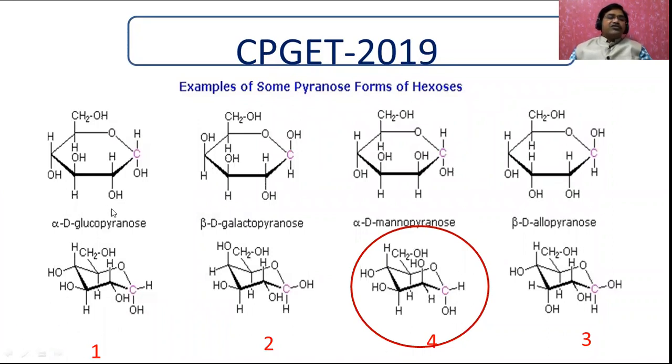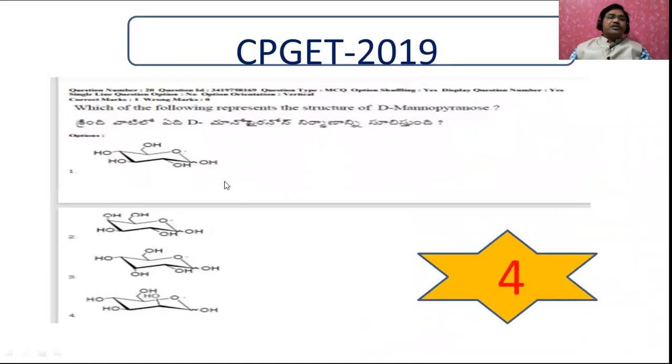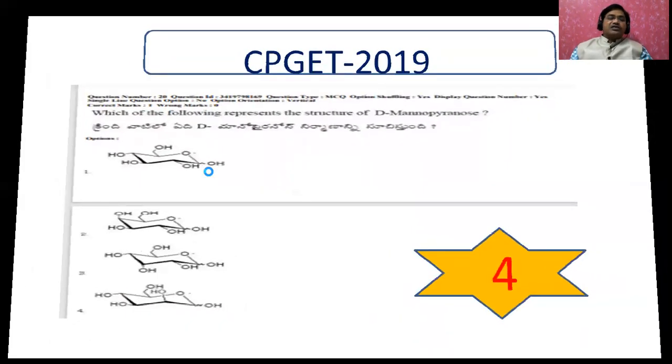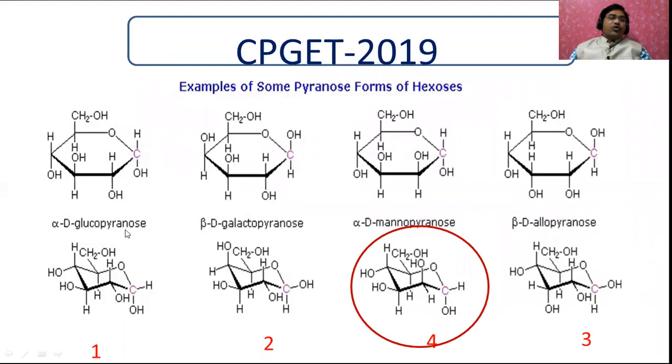See, in this, the first option is D-glucopyranose. See how many carbons are in axial position and equatorial position. You have to remember. This one is in equatorial position, and this is axial position, equatorial position like this. Try to remember the positions of the OH. The first option is D-glucopyranose.